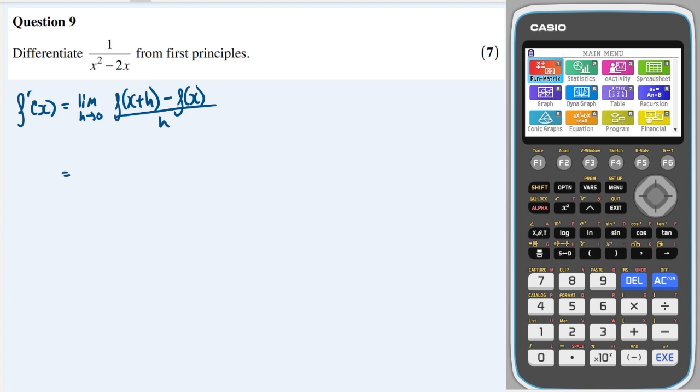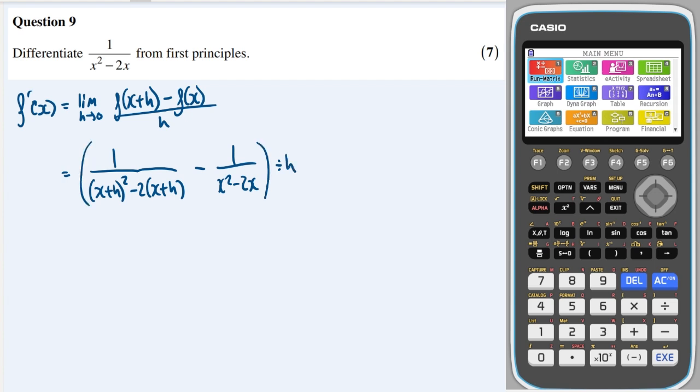So let's just sub in. So the function with the x replaced with x plus h is 1 over (x plus h) squared minus 2 lots of (x plus h), and then we're subtracting just the function itself, so 1 over x squared minus 2x, and we're dividing that all by h. I'm just going to write divide by h here because I don't want to create a fraction in a fraction, if you see what I mean.